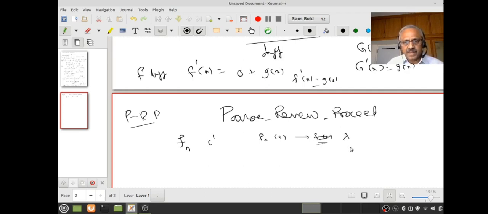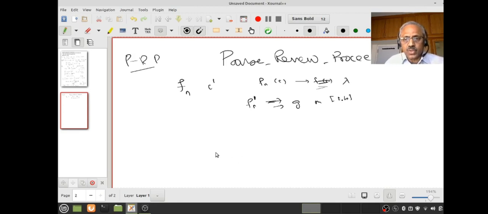You understand that? Yeah, and fn dash converges uniformly to g on [a, b]. So what I am assuming now, fn's are continuously differentiable, and at a point c in the interval, fn(c) converges. That's it. This is a sequence of numbers, it converges, nothing more. And I have some hypothesis on fn dash. What is that? The derivatives fn dash converge uniformly to g. Right? Then I want to know whether the result still is true. Are you following?